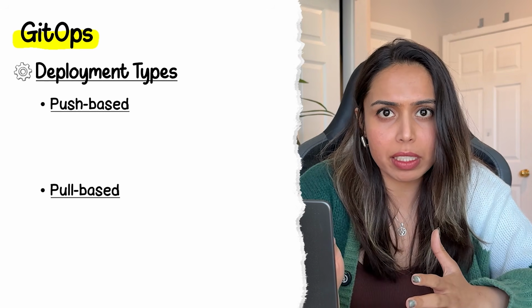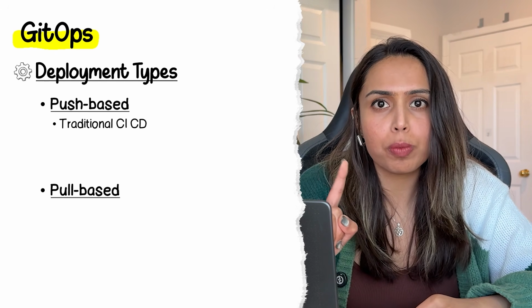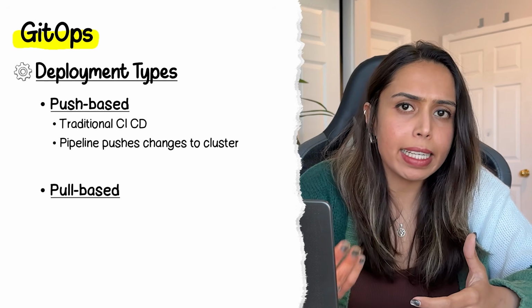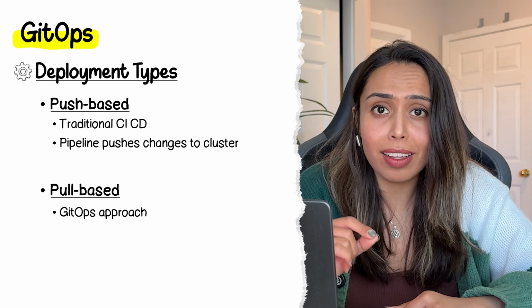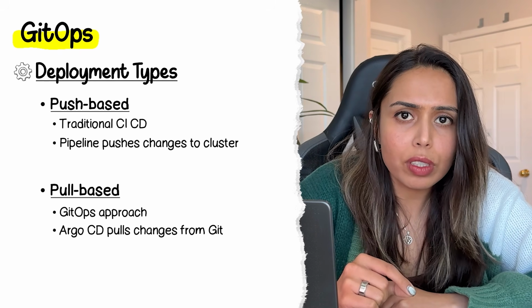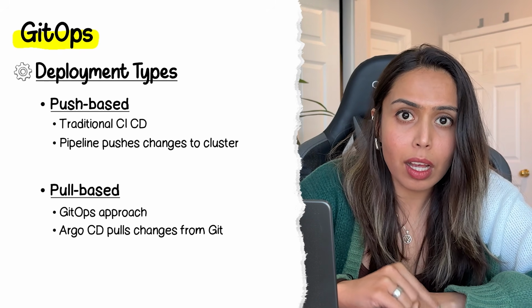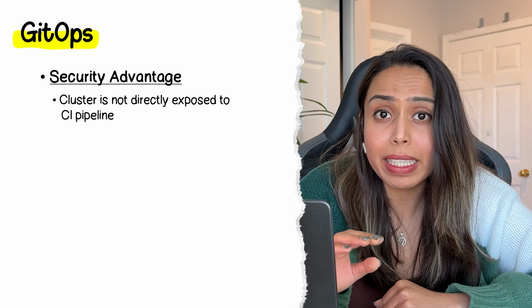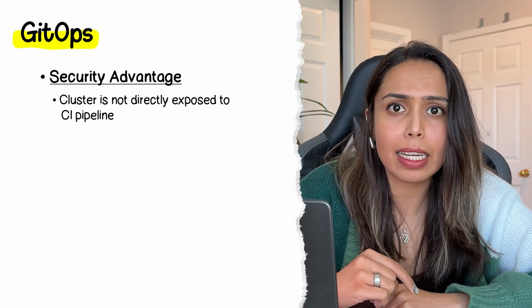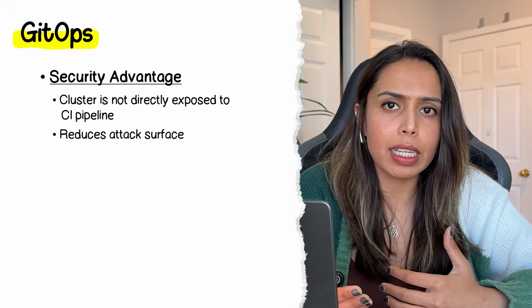Now, one of the key interview questions around GitOps is the deployment type. There are two types of deployments: pull-based or push-based. Traditional CI/CD was push-based, in which the pipeline authenticates with the cluster and pushes the changes in. GitOps, on the other side, is pull-based. Argo CD runs inside the cluster and pulls changes from Git. So the cluster never needs to be directly accessible by the CI pipeline, which really helps with the attack surface.